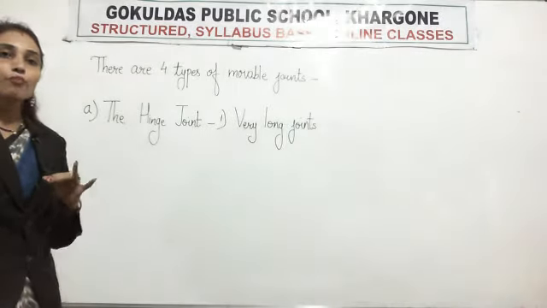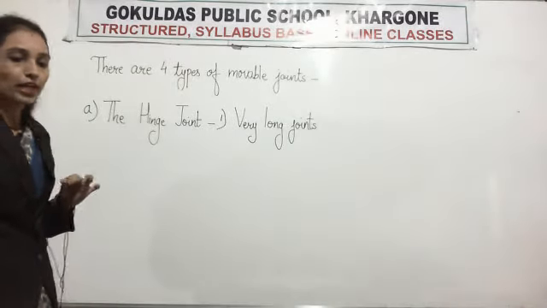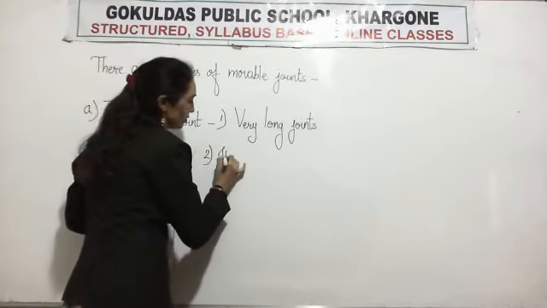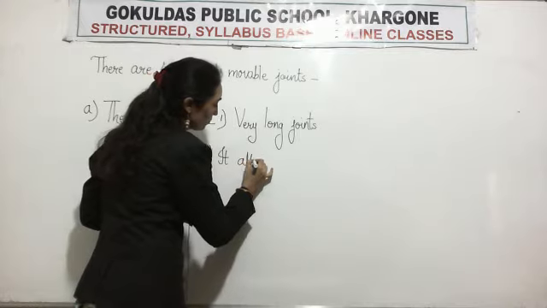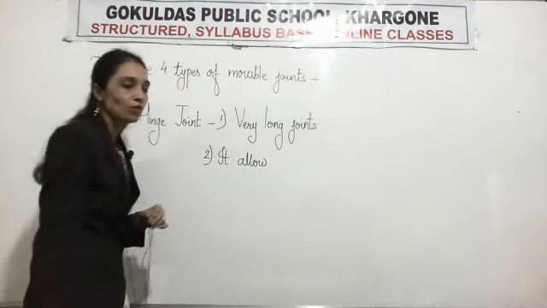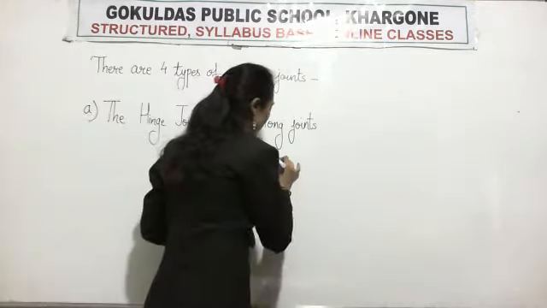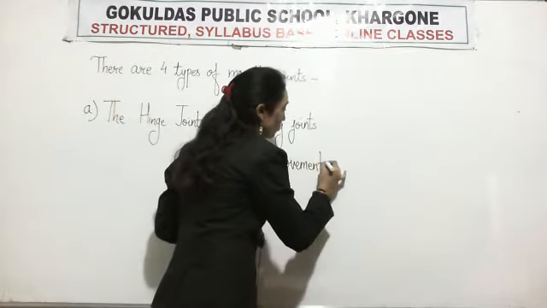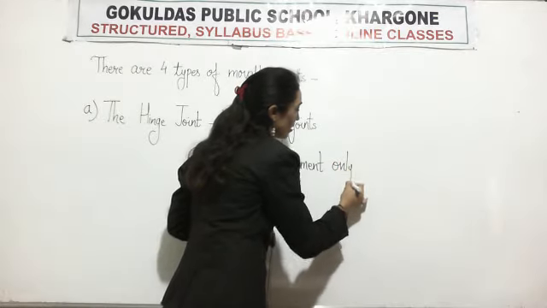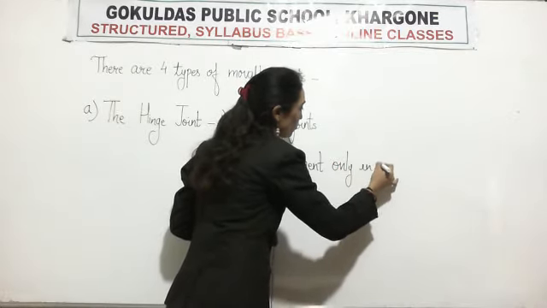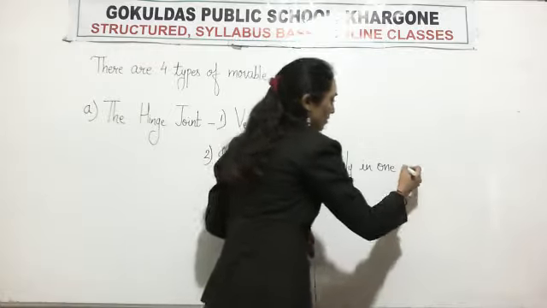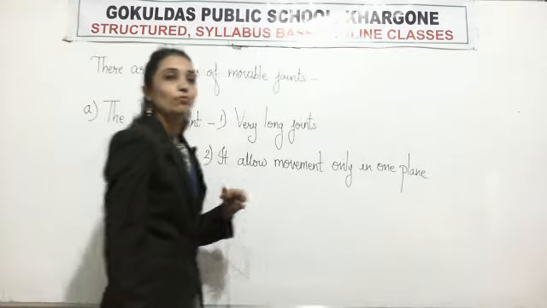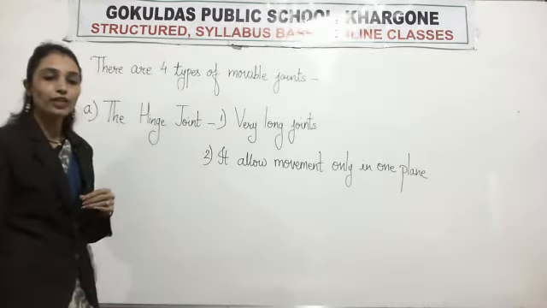Means it allows back and forth movement of that joint.